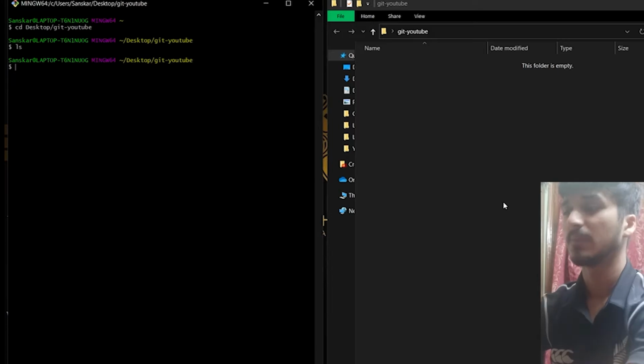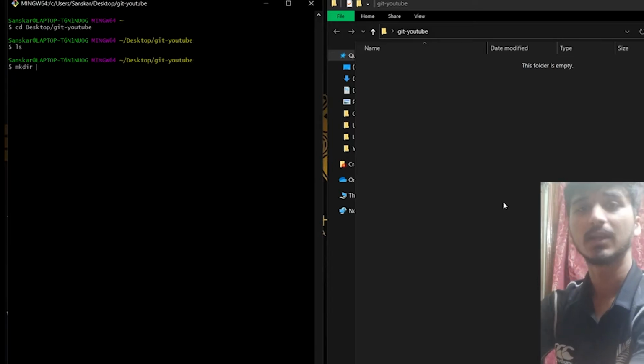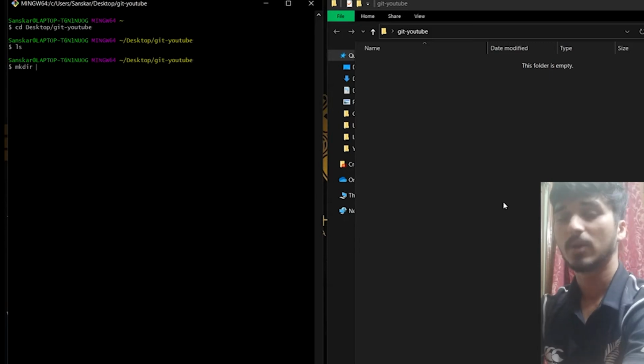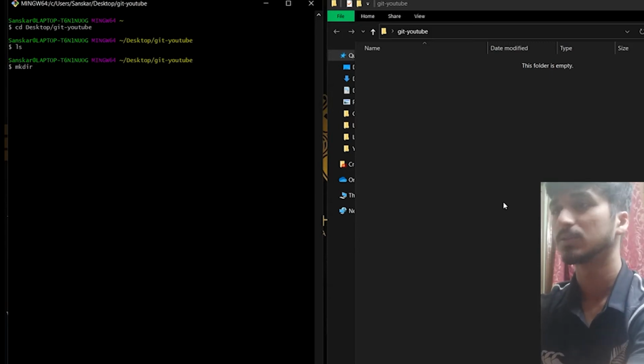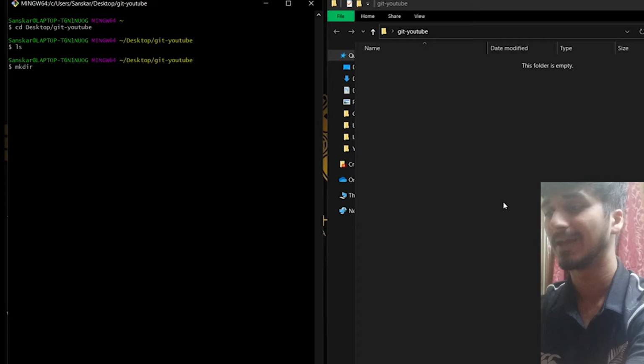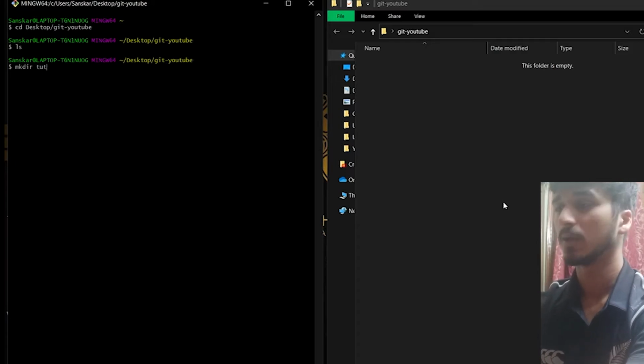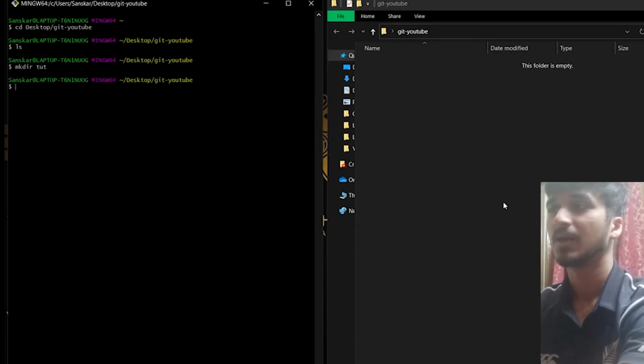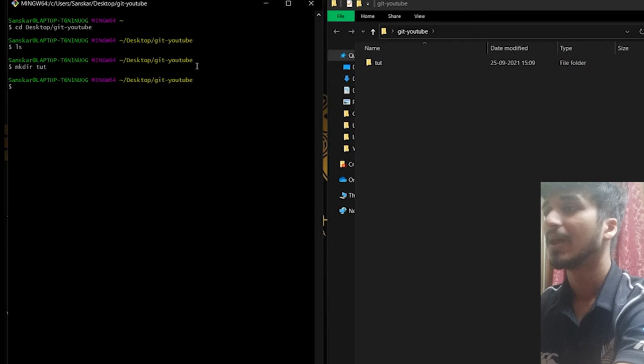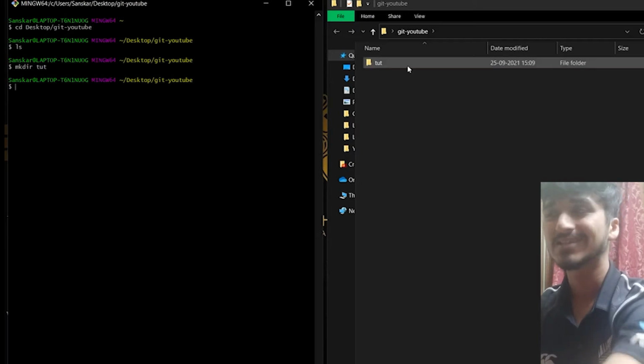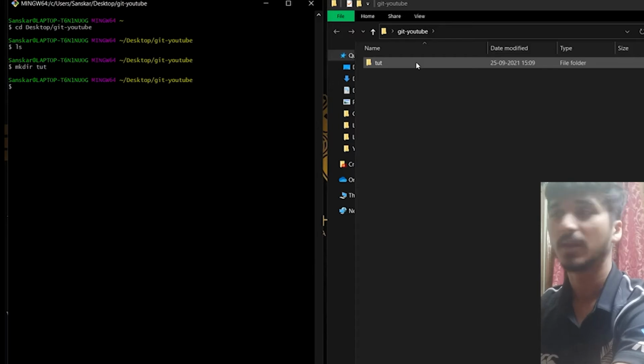Now let me use a command mkdir. It's for making a directory wherever you are, right? So let's do mkdir toot. I used the command mkdir toot, which means make a directory with the name toot, and at the very next instant in my Git YouTube folder the folder toot appeared, right?